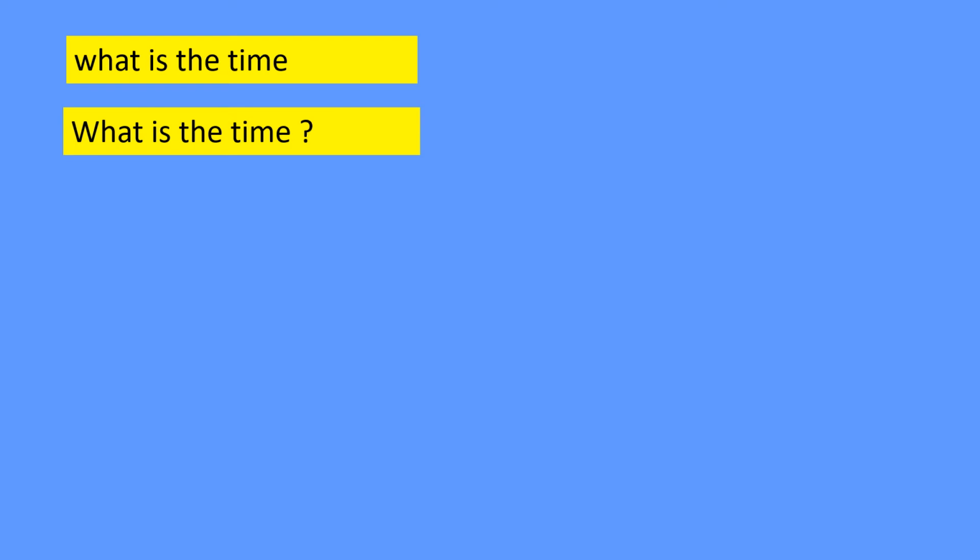So don't forget, begin with a capital letter, but yes, the ending will be that little question mark because it is a question. So whenever you get sentences starting with what, who, where, how, why, which, you put a question mark to end that sentence.